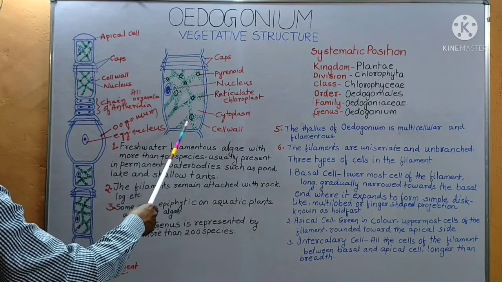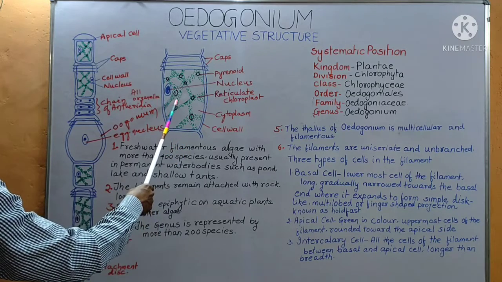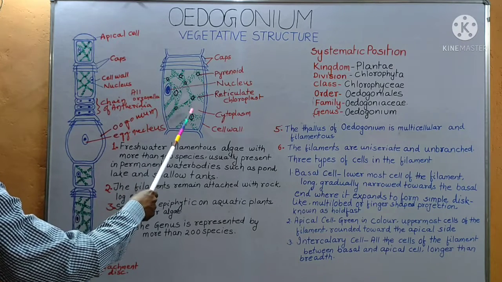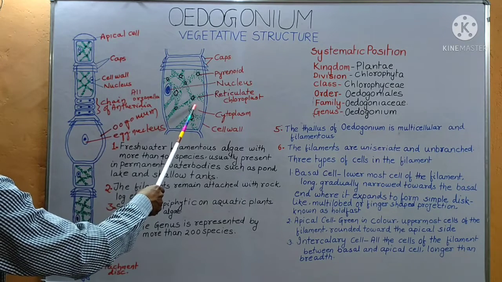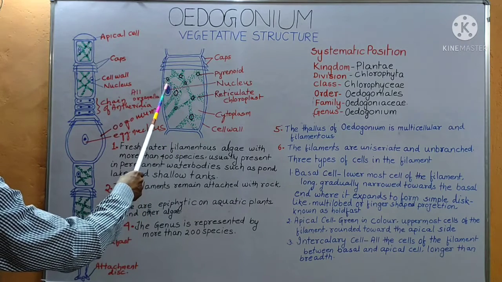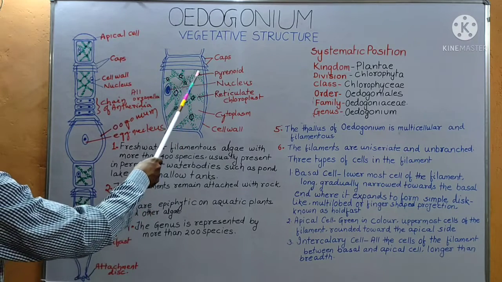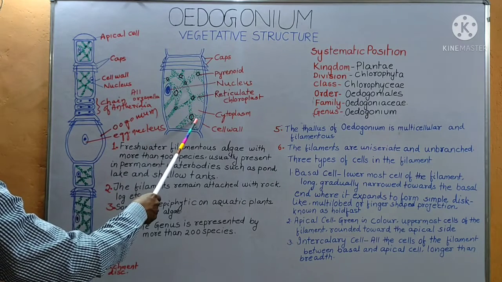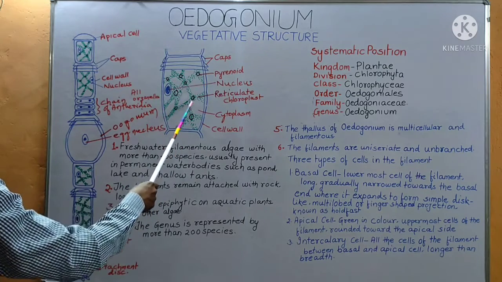Oedogonium is a eukaryotic alga. It contains various membrane-bound organelles like nucleus, chloroplast, mitochondria, endoplasmic reticulum, Golgi complex, etc. In the cell of Oedogonium, there is a single nucleus and a large reticulate chloroplast. This is the reticulate chloroplast which contains many pyrenoids. The cell also contains a single large central vacuole.